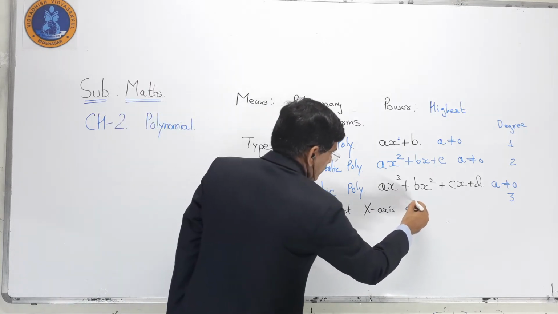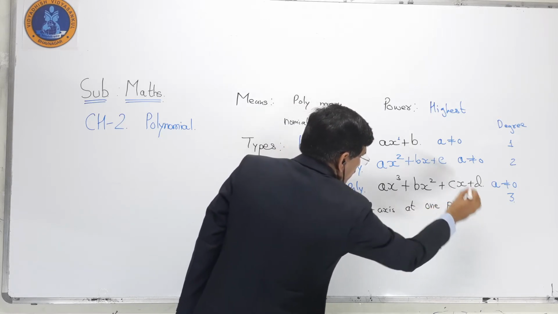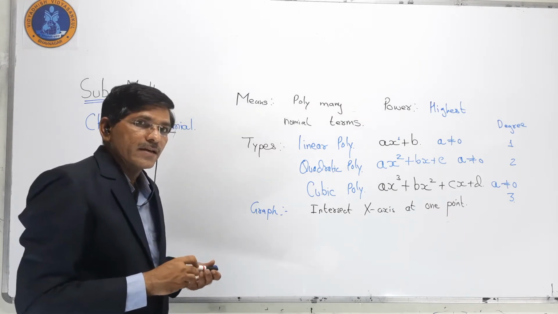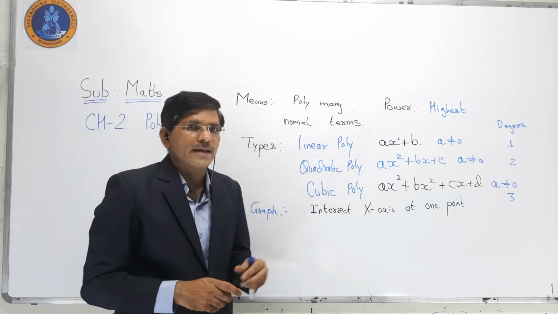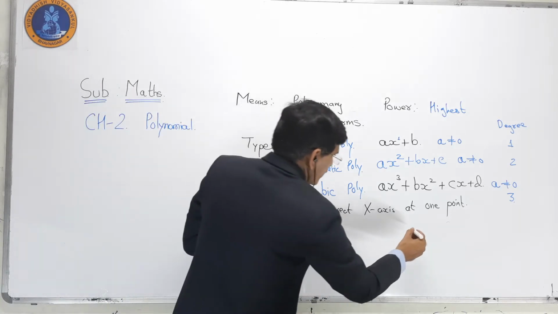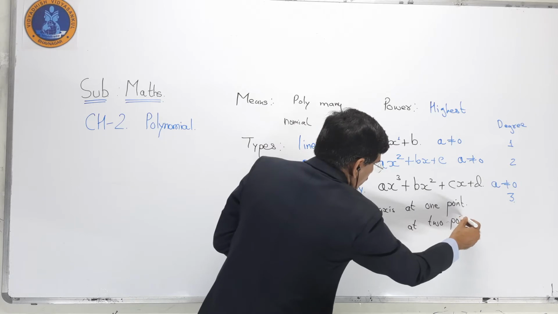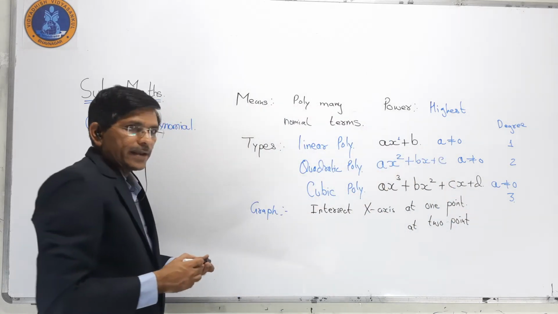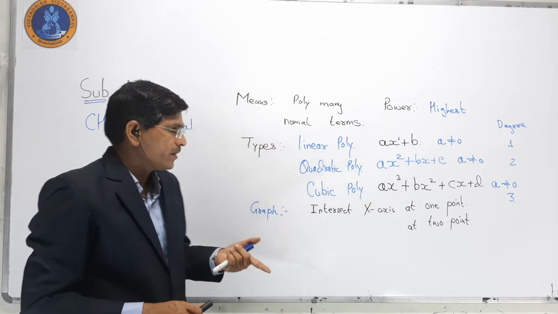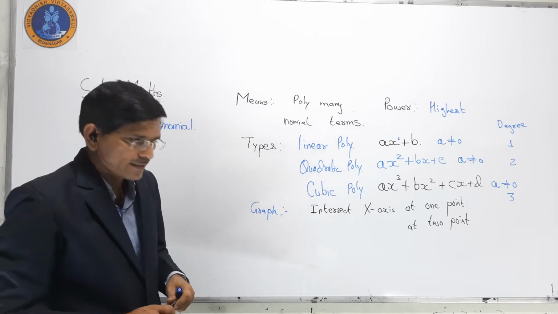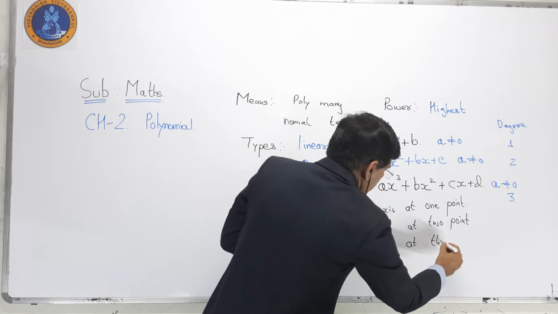Then the quadratic polynomial will intersect the x-axis at 2 points. And the cubic polynomial, because it has power 3, again intersects the x-axis at 3 points.